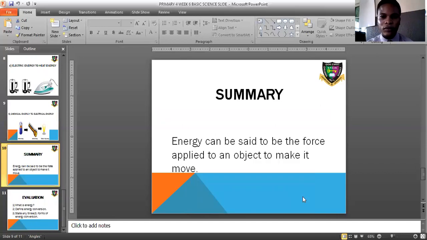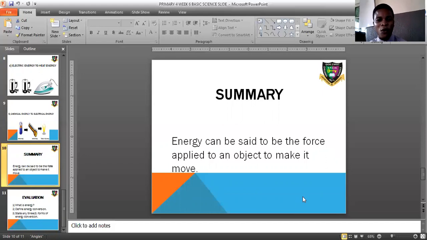Good. Now, in summary, energy can be said to be the force applied to an object to make it move. Do not forget that I told you that energy is the ability to do work. When you have an object in a particular spot and you apply force to that object, the object moves.